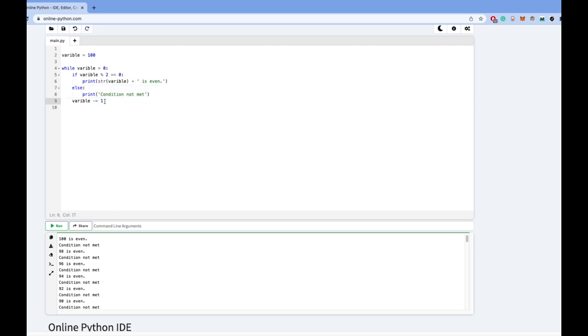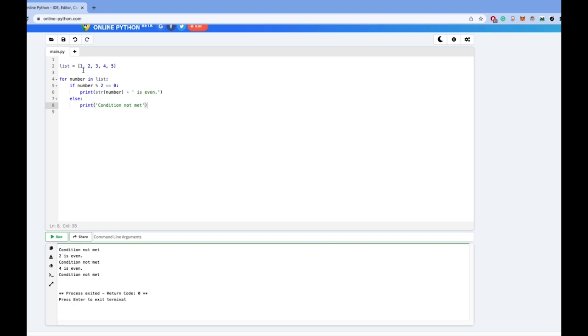Now let's look at the for loop. We can do this exact same thing given a collection. So we'll have a list. In Python, these brackets denote you are making a list. So we have a list of numbers. And now we want to do for number in list. We can do the same exact thing. 2 is even, 4 is even, 1, 3, and 5 are not even.